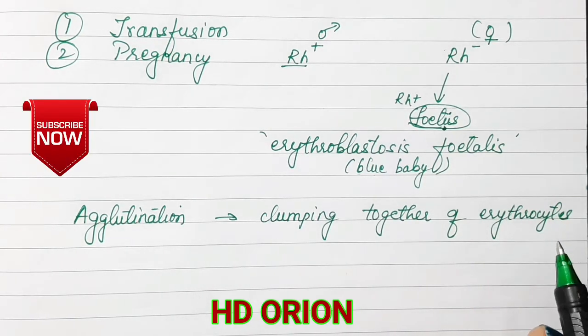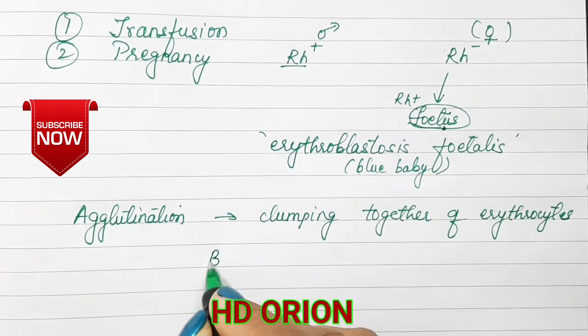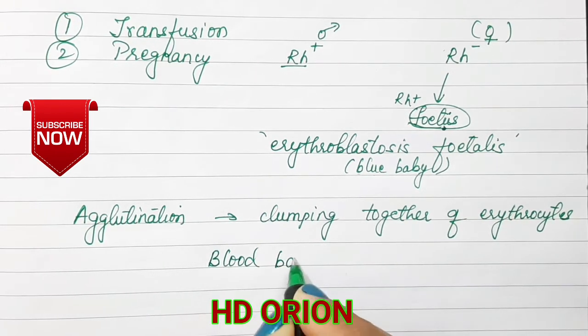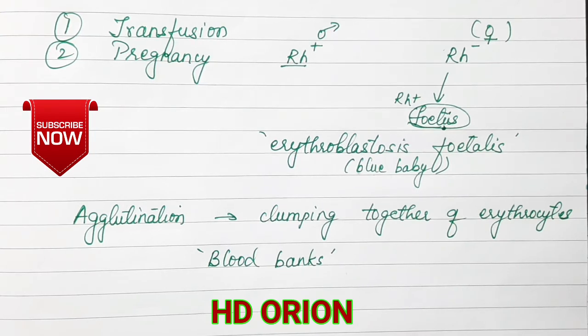And if a person has a lot of blood loss due to trauma or accidents, and is not getting the blood group required, there are blood banks. The blood banks have storage of all the different types of blood. One unit of blood usually has 300 ml of blood. So a patient can obtain blood from the blood banks which hospitals usually have. There is always a storage of blood in the hospitals. So this is all about the blood groups.